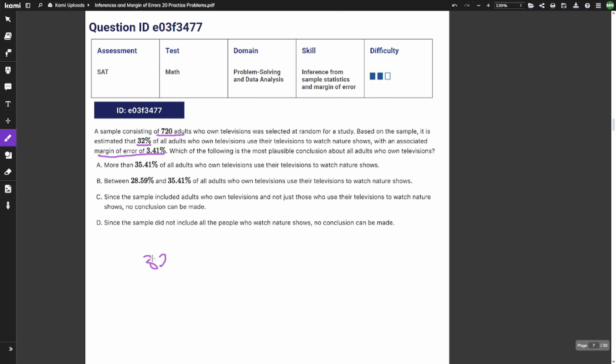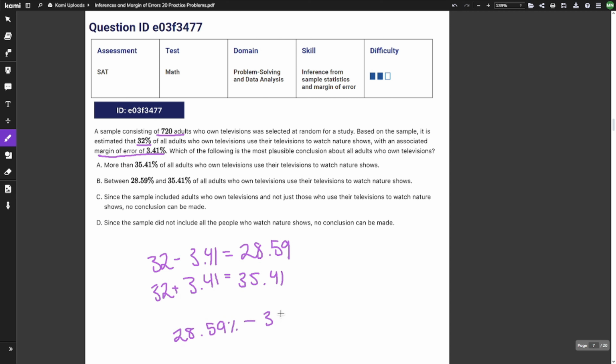So 32 minus 3.41 is equal to 28.59, and then 32 plus 3.41 is equal to 35.41. So our range is anywhere between 28.59% and 35.41%. Now let's look at our answer choices.